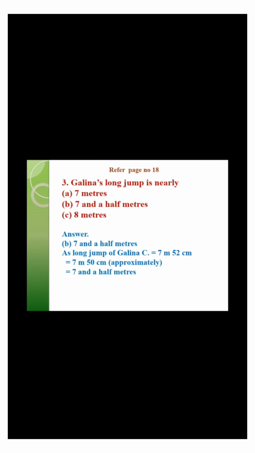Children, you all know that 1 meter is equal to 100 centimeters. That means half a meter is half of 100 centimeters, which is 50 centimeters. So 7 meters 50 centimeters is equal to 7.5 meters. So we can choose option B, 7.5 meters.